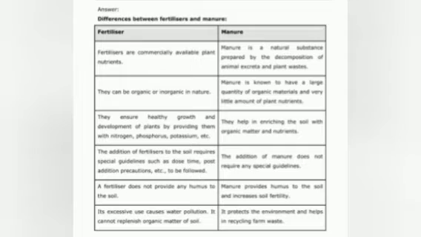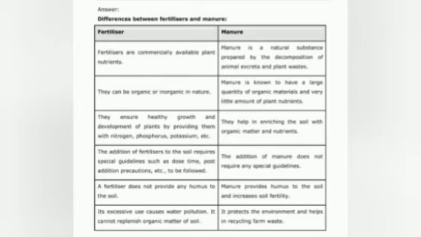Sixth question is how fertilizers are different from manure. You have to write the difference between fertilizer and manure. Fertilizers are commonly available plant nutrients, whereas manure is a natural substance prepared by the decomposition of animal excreta and plant waste. Fertilizers can be organic or inorganic in nature, while manures are organic in nature.